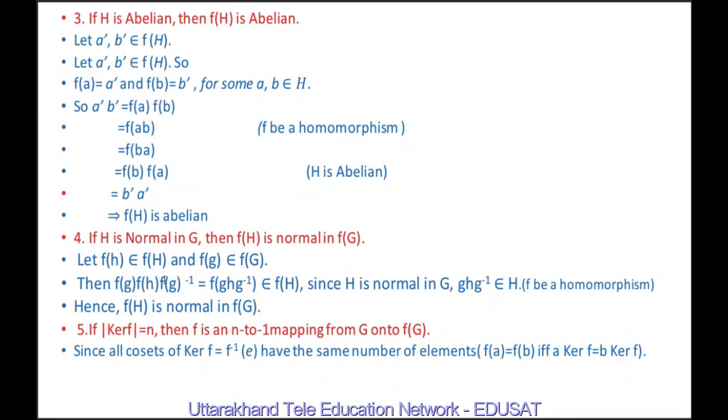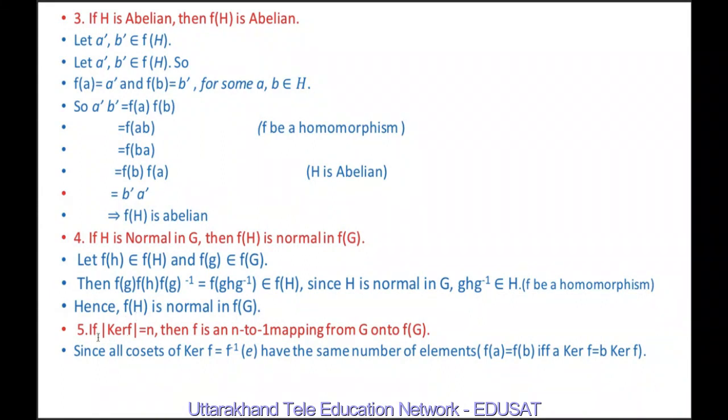Then f(g) f(h) f(g) inverse is equal to f(ghg^-1), since f is a homomorphism, it preserves the group operation. And f(ghg^-1) belongs to f(H), since H is normal in G, therefore ghg^-1 is an element of H. So f(ghg^-1) belongs to f(H). It means f(H) is also normal in f(G).